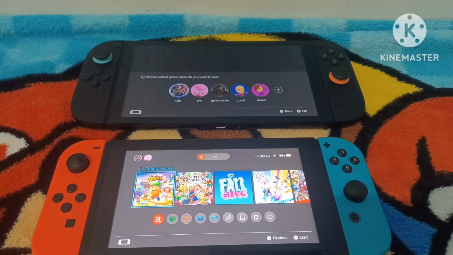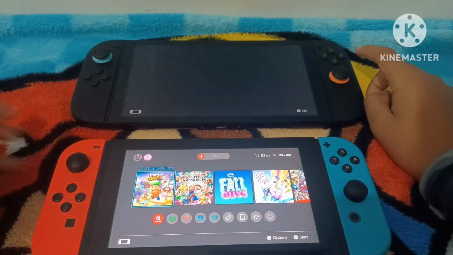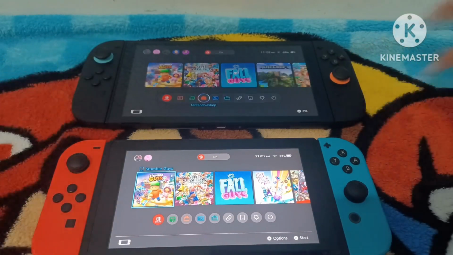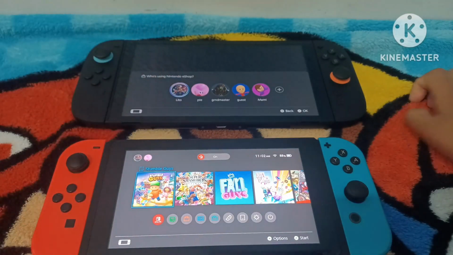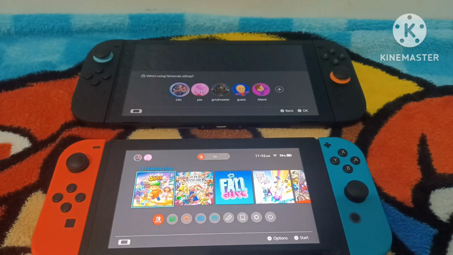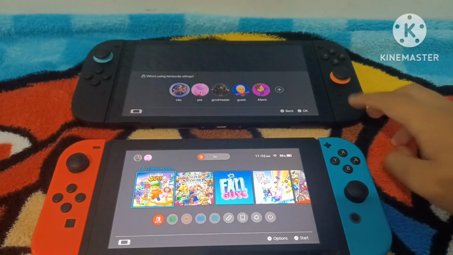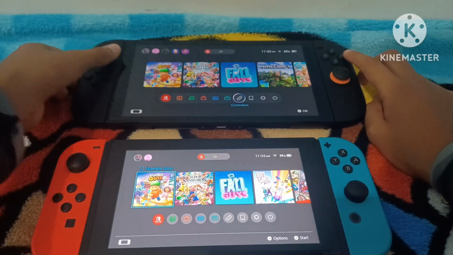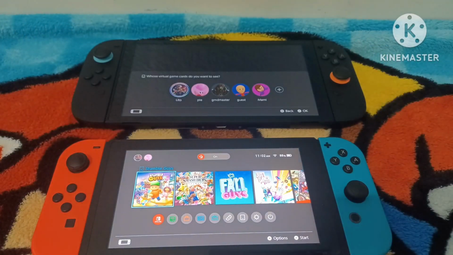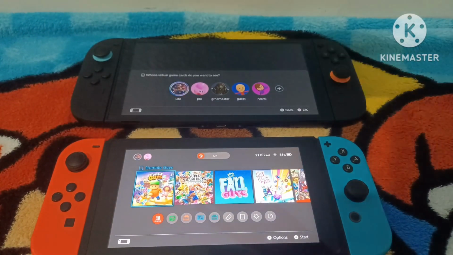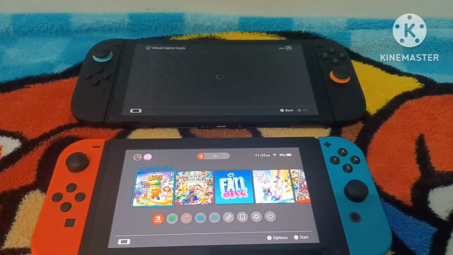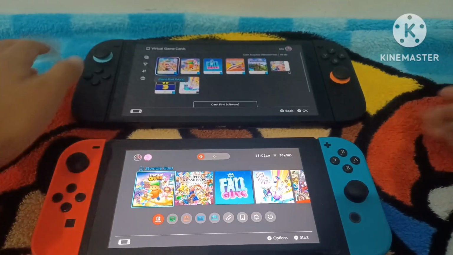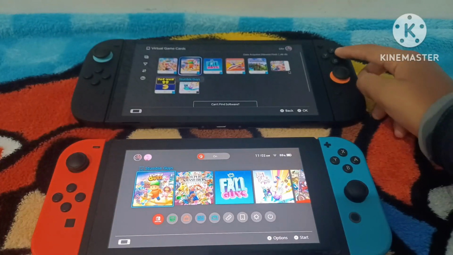Now, quick disclaimer: let's say I go to my Nintendo eShop and I want to buy a game, let's say Fall Guys, for example. I'm going to purchase Fall Guys on this account. What that means is that when you purchase a game on a user account, then in your virtual game cards, that user will have the virtual game card and not everybody else. So then we're gonna click on the user that has it, which is mine, and then we see that I have virtual game cards, and there's Stumble Guys.